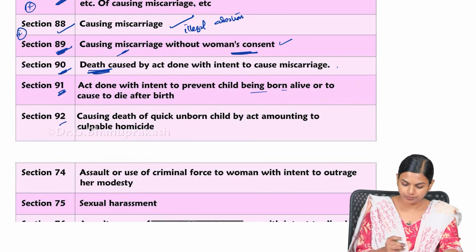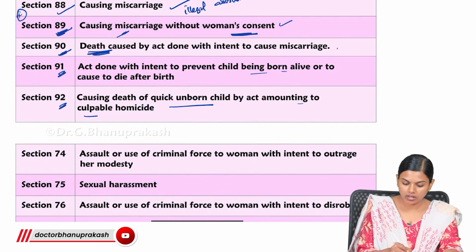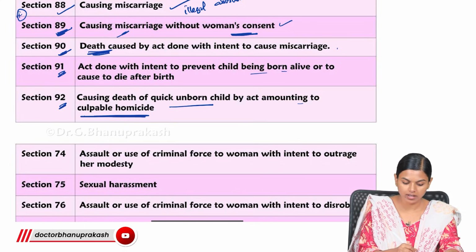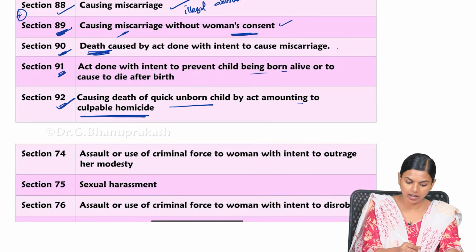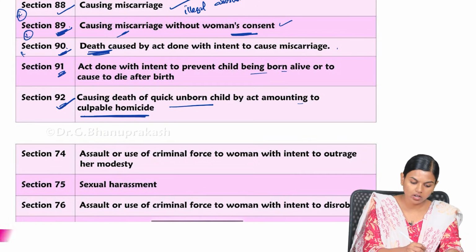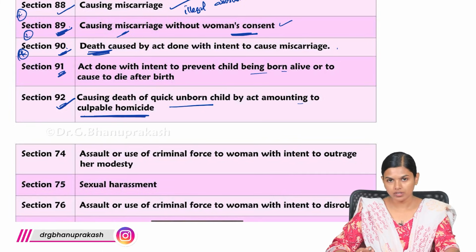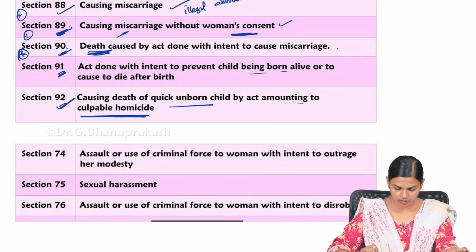And 92, causing death of a quick unborn child by an act amounting to culpable homicide. If you intentionally do some act to kill that baby inside the womb, then it is considered as death in section 92. So, 88, 89, 90, these three are important. They will ask you regarding these abortion sections. So, first is with consent, second is without consent, then finally if it leads to death. So, these 88, 89 and 90, these three are very important.